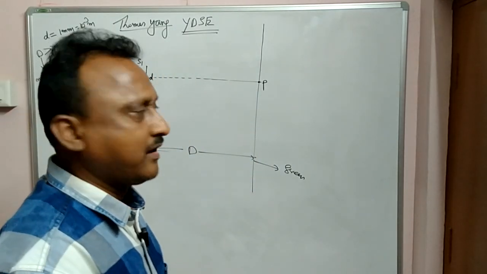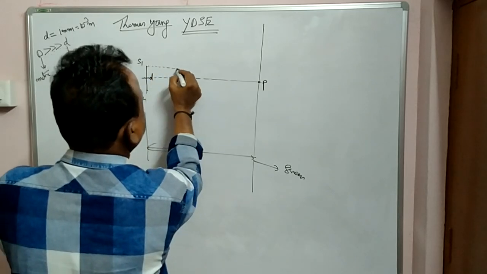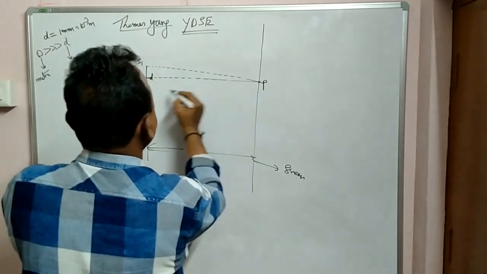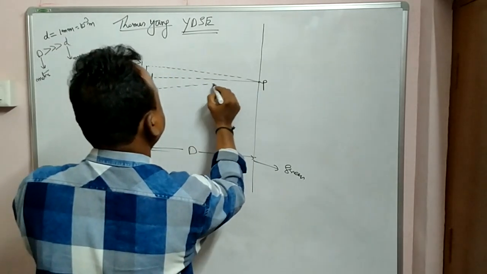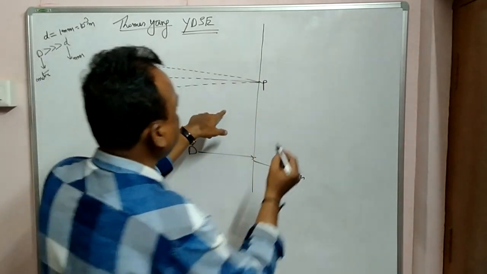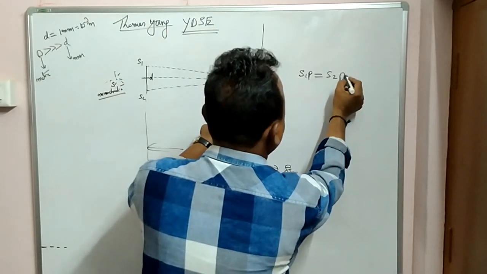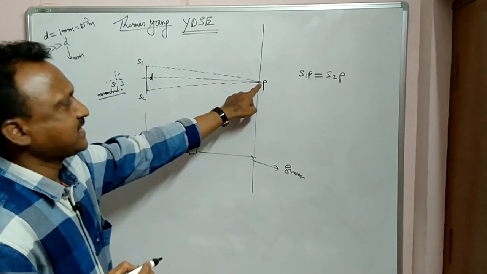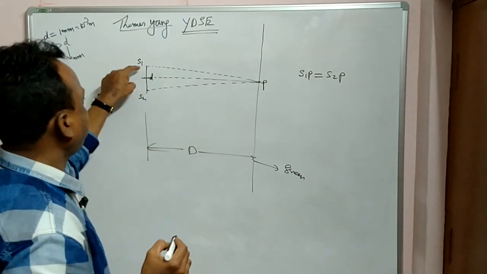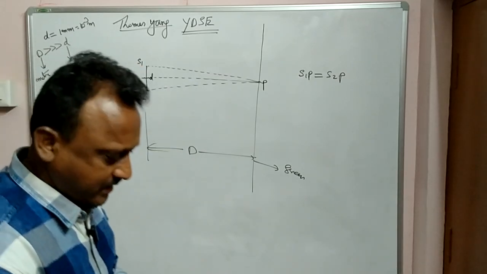Now see here, for example, from geometry if you observe, S1P is equal to S2P. P is a point on the screen.